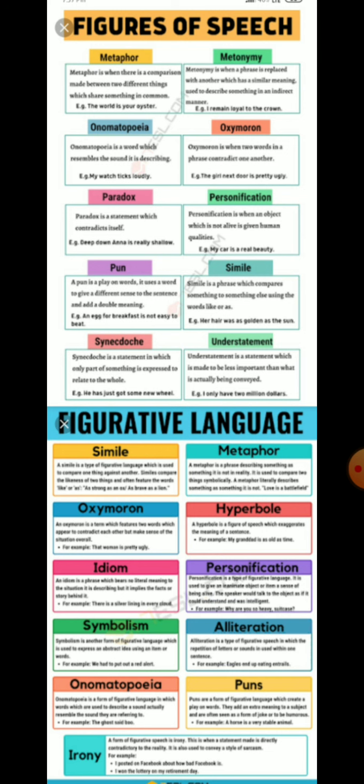For the time being, learn it properly. This is very important, why I have started with figure of speech, because it is one of the important aspects of language. And to understand poems better, to understand the language of poets in a better way, you should have a vivid and clear knowledge of figure of speech.